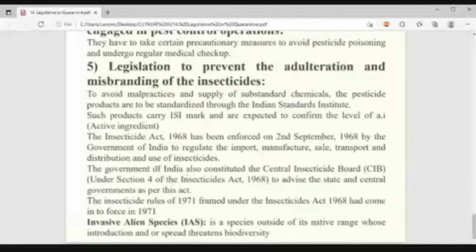Okay, so last point, what is that? Invasive alien species. What is the meaning? It is a species outside of its native range, whose introduction and or spread threatens the biodiversity. What is the meaning? Can anyone tell?